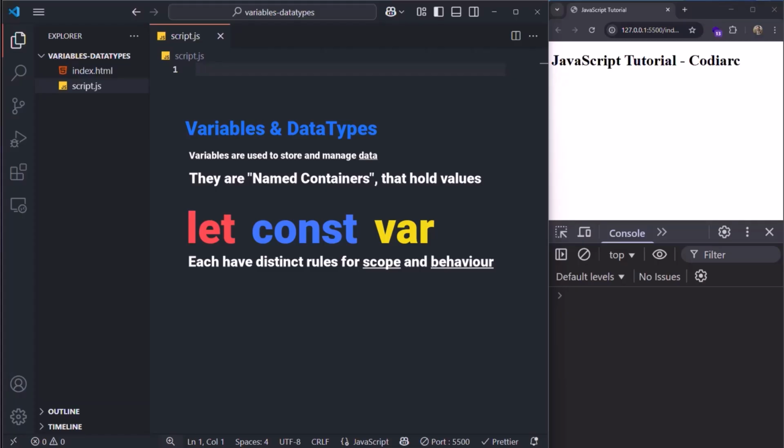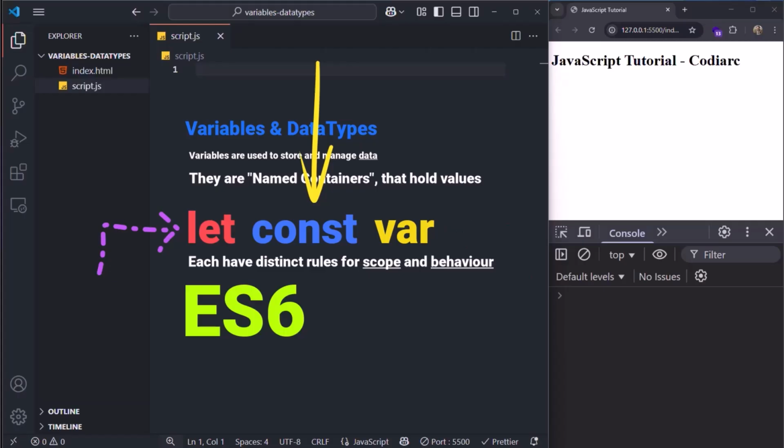Before ES2015, also known as ECMAScript 6, JavaScript primarily used var to declare variables. However, let and const were introduced to provide better control over variable scope and improve code readability. Unlike var, which is function scoped and can lead to unexpected behavior, let and const follow block scope, making them more predictable. For now, we won't dive into the difference between let and const, but don't worry, we'll explore them in detail when we get there. Stay tuned. Now, let's go for variables.